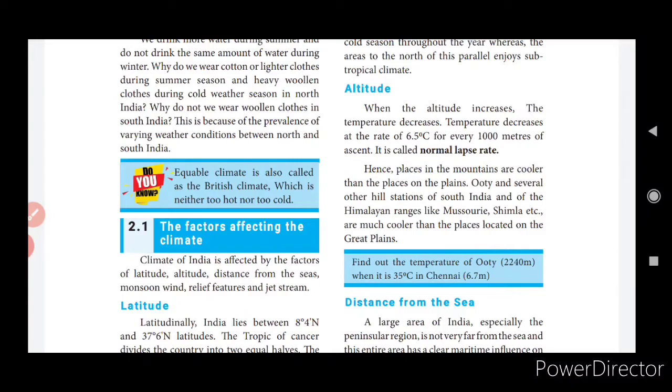Equable climate is also called a British climate, which is neither too hot nor too cold. Okay, it will be very much neither too cold nor too hot. It will be moderate. The climate will be equal, all the time equal. So that is called equable climate.